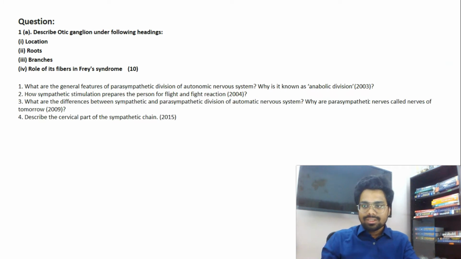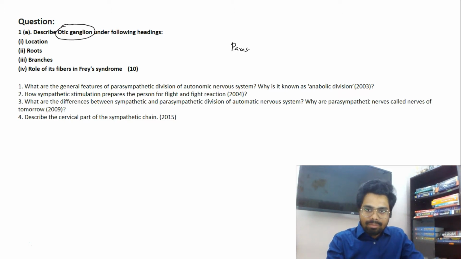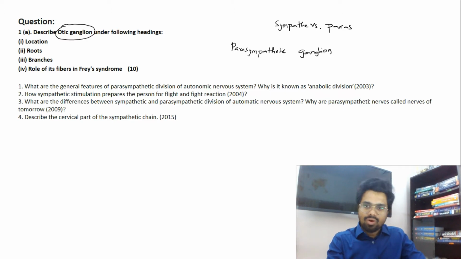To begin with, describe otic ganglion. This is from anatomy, section A. So they're asking a question on otic ganglion. What is this? It is a parasympathetic ganglion. We covered in our notes the difference between sympathetic versus parasympathetic. So all these questions are covered.